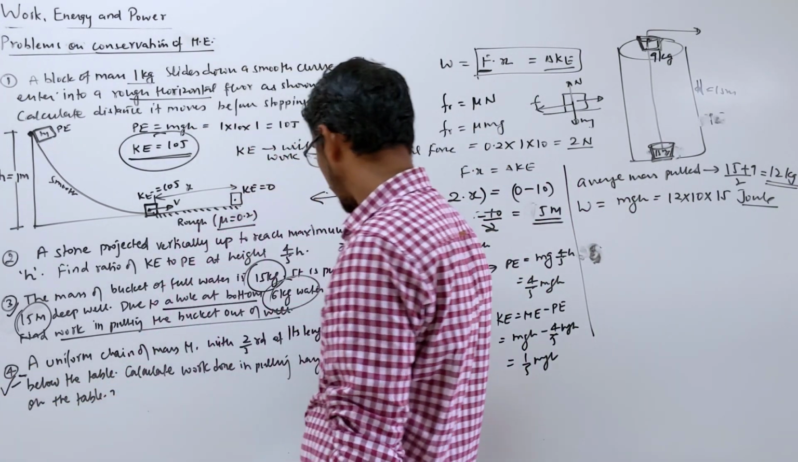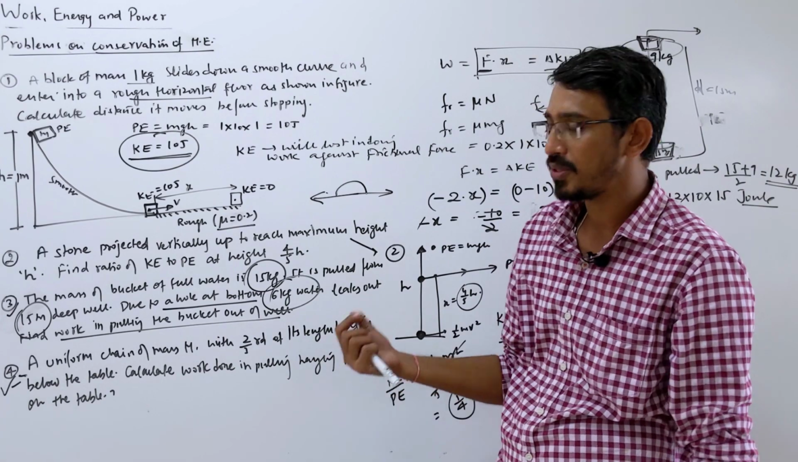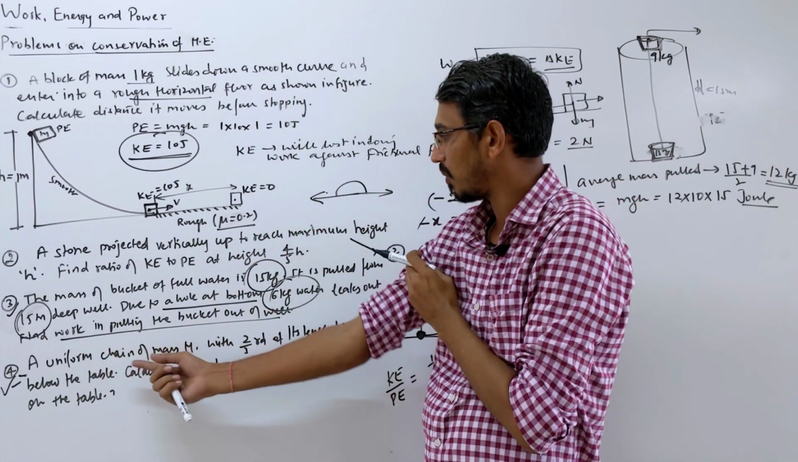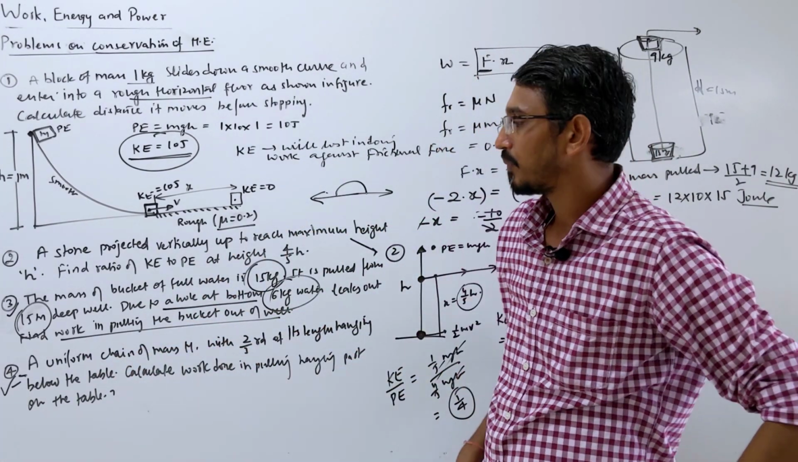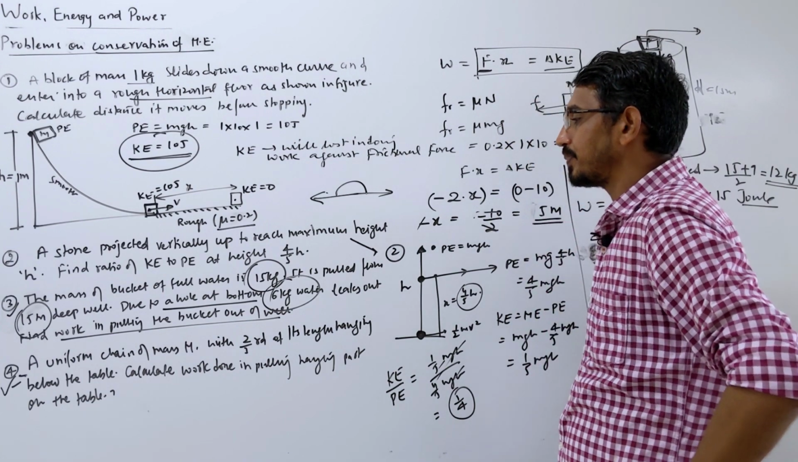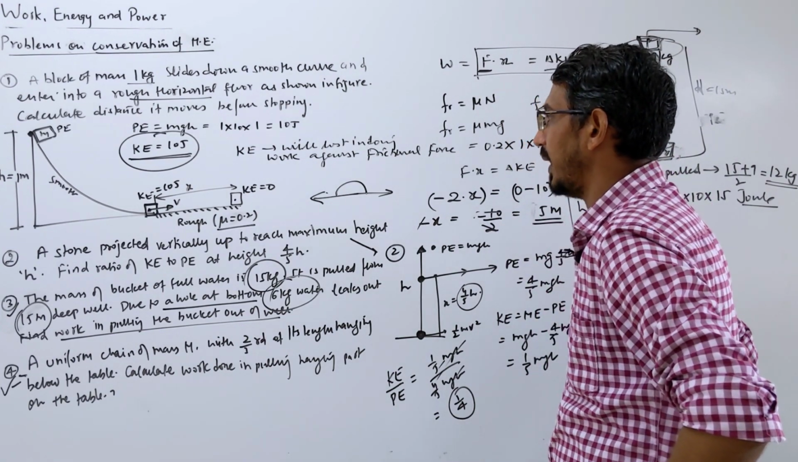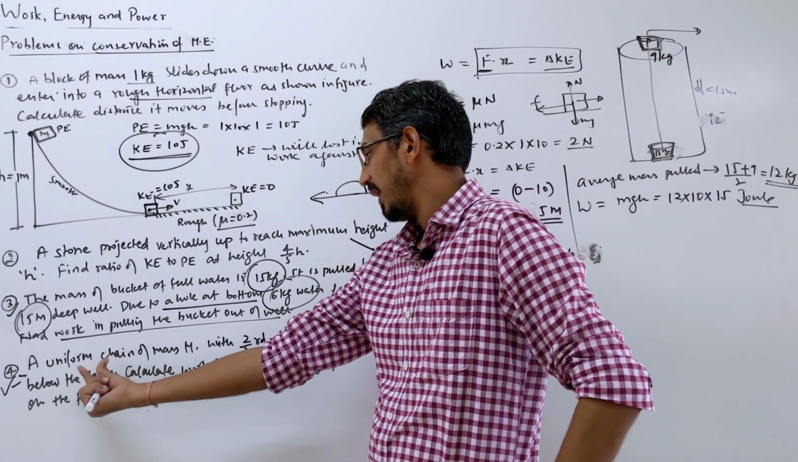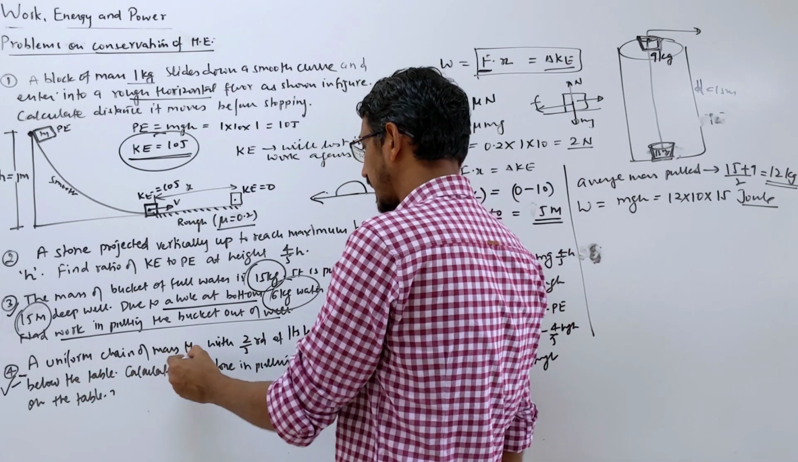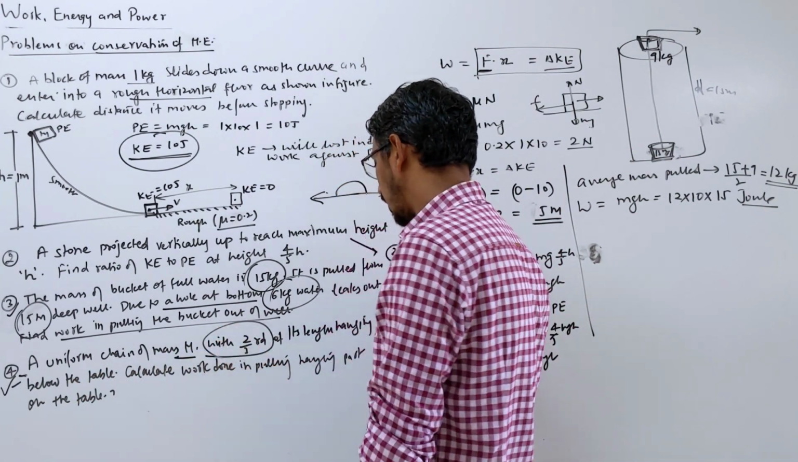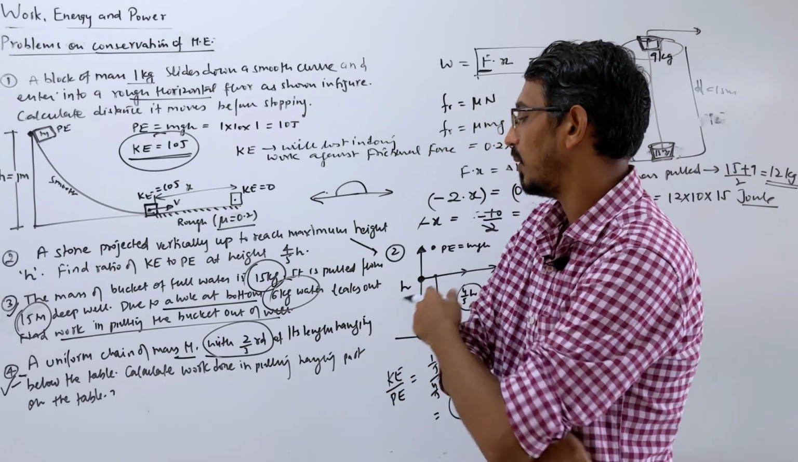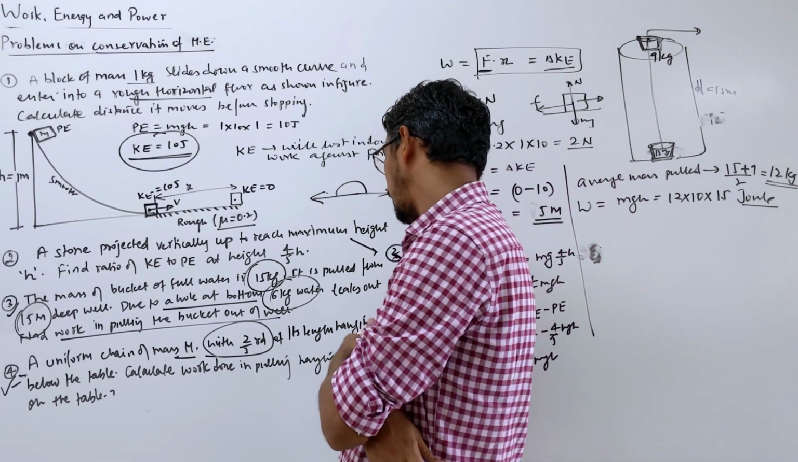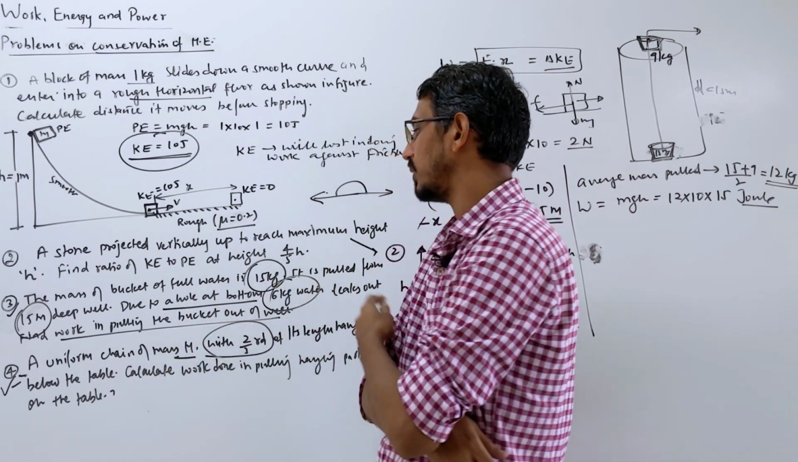I'm asking you to solve this problem based on chain, so you can pause this video for a few seconds and solve it. Okay, hope you have done this. A uniform chain of mass m with 2/3 of its length hanging below the table. Calculate the work done in pulling the hanging part onto the table.